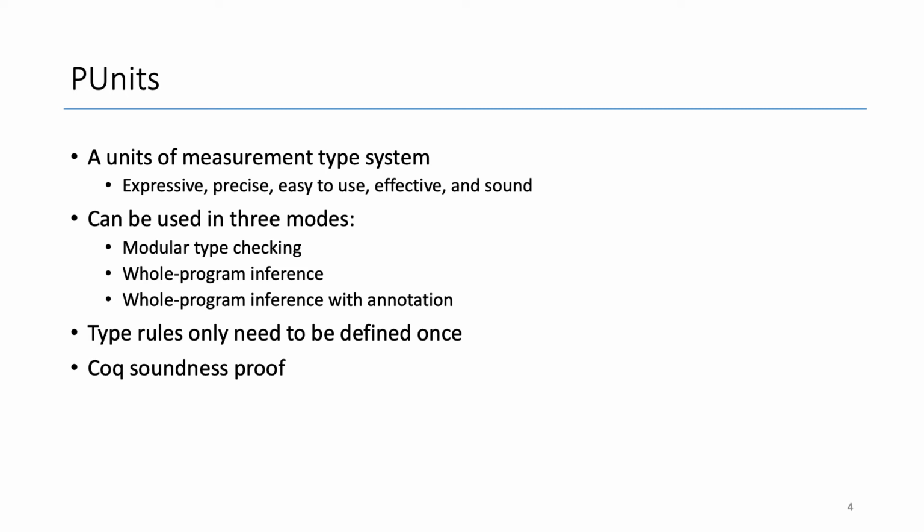To effectively prevent such errors, we introduce PUnits. PUnits is a unit of measurement type system. It is expressive, precise, easy to use, effective, and sound. A user of PUnits can pick among one of three modes: modular type checking mode, whole program inference mode, and whole program inference with annotation mode. I will introduce these modes in detail in the following slides. The type rules only need to be defined once, and our framework provides all three usage modes. We have also proved the soundness of the system in Coq.